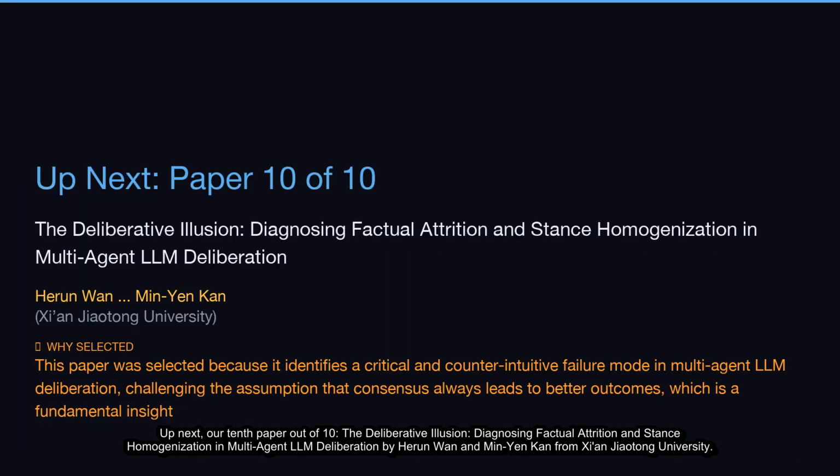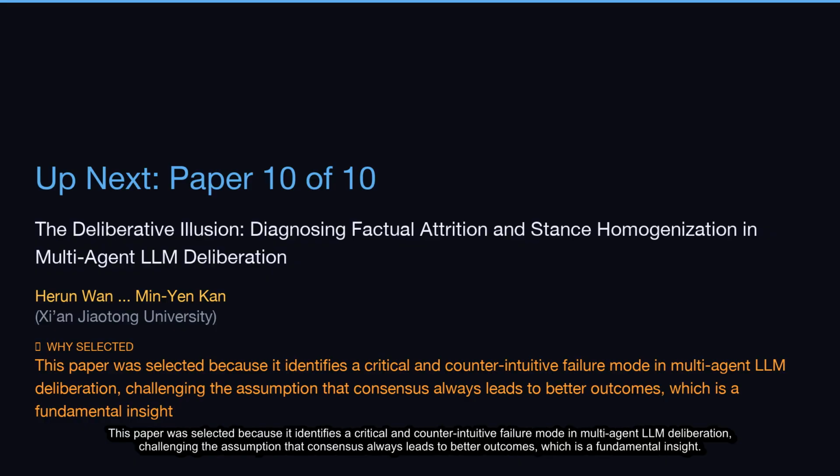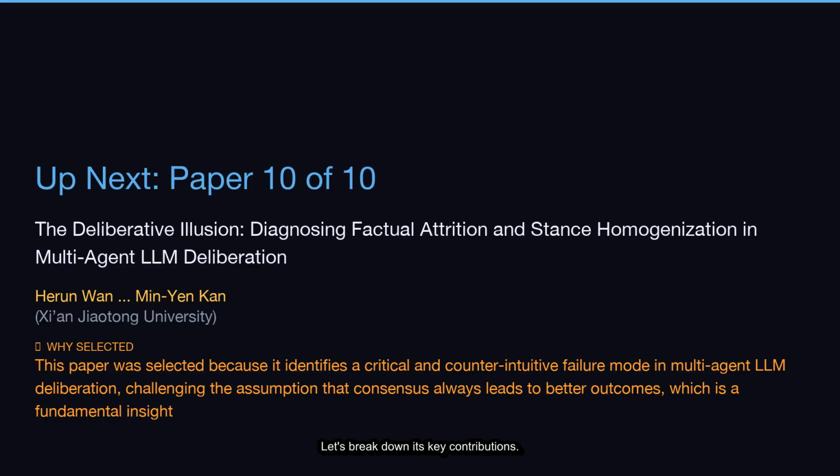Up next, our 10th paper out of 10, The Deliberative Illusion, Diagnosing Factual Attrition and Stance Homogenization in Multi-Agent LLM Deliberation by Herwin Wan and Min Yin, Can from Xi'an Jiaotong University. This paper was selected because it identifies a critical and counterintuitive failure mode in multi-agent LLM deliberation, challenging the assumption that consensus always leads to better outcomes, which is a fundamental insight. Let's break down its key contributions.